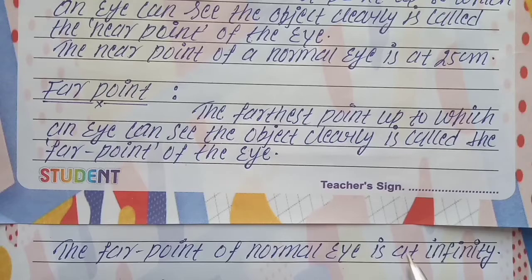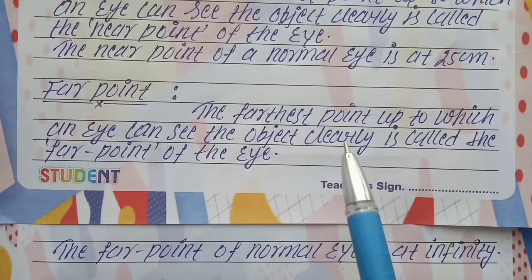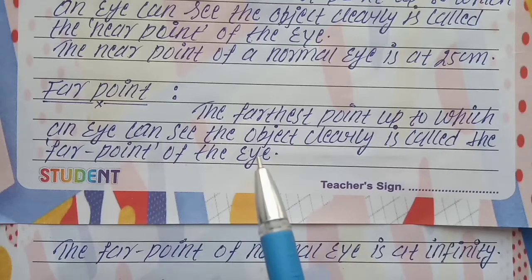So let us see again. The farthest point up to which an eye can see the object clearly is called the far point of the eye. The far point of a normal eye is at infinity.